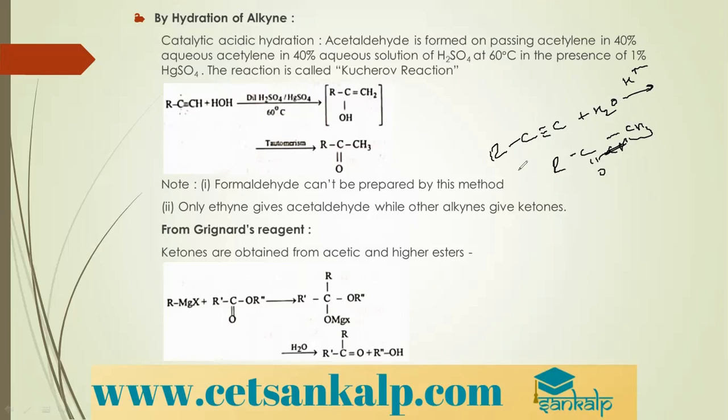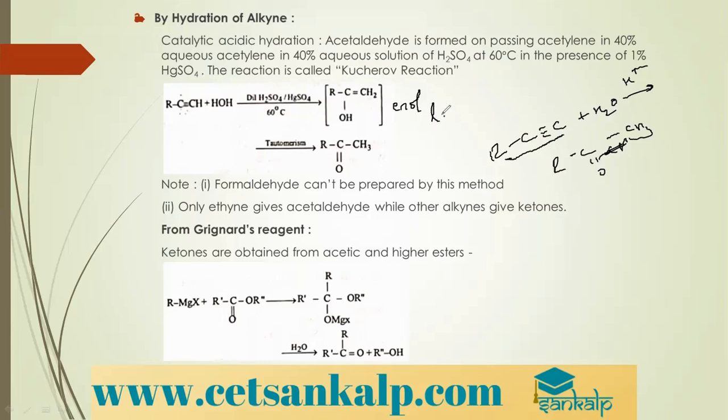And again, remember, the same number of carbon atoms present in the alkyne are present in the product. You can see this reaction is shown like this. This compound, can you tell me what it is called? It is called the enol form. En stands for a double bond, ol stands for OH group. When these two are present in adjacent positions on the same carbon, we call it an enol form.